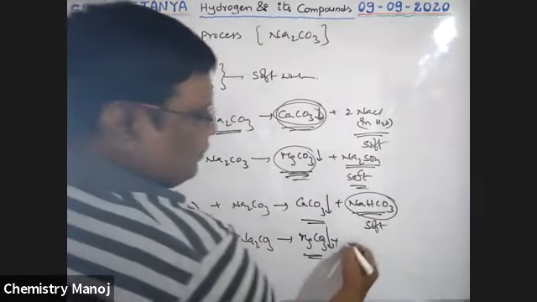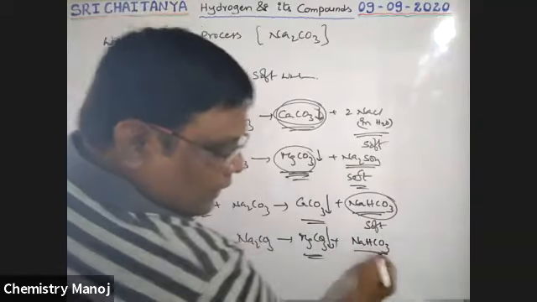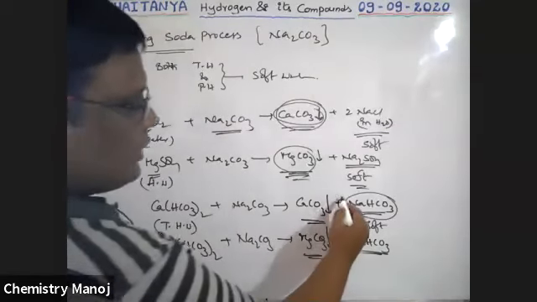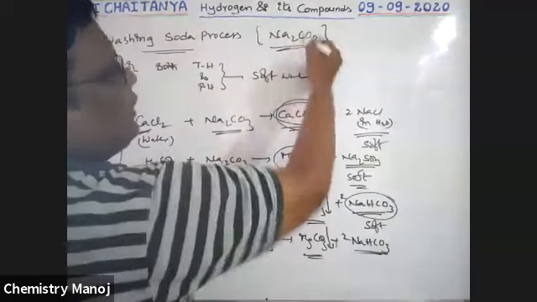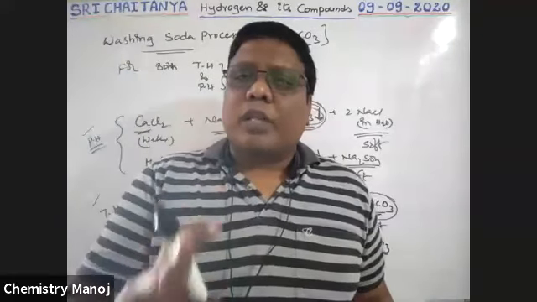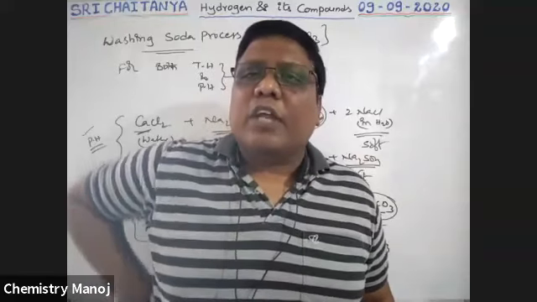So both temporary hard water and permanent hard water are converted into soft water just by using Na2CO3. Number of times asked: which of the following reagents is used for removing both temporary hardness and permanent hardness? That is Na2CO3, washing soda.